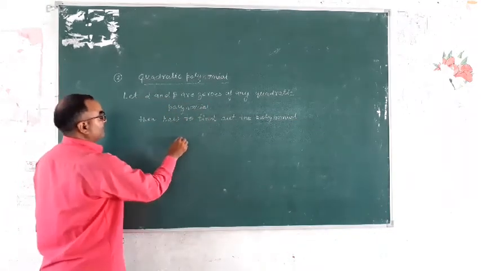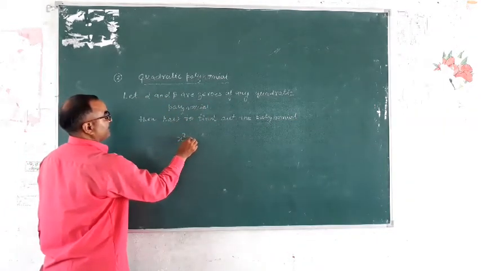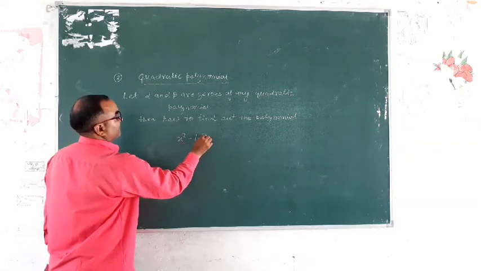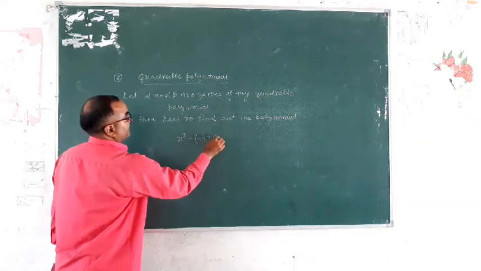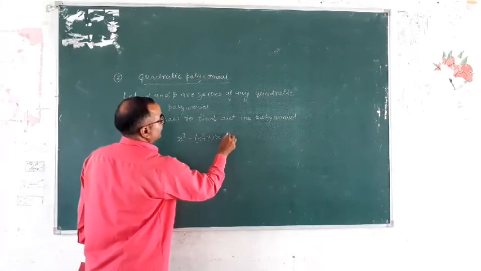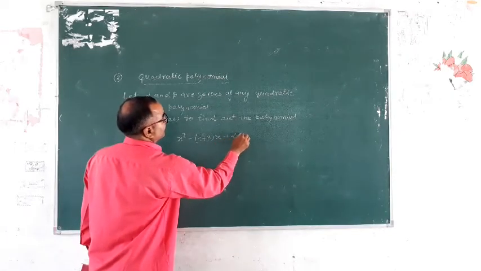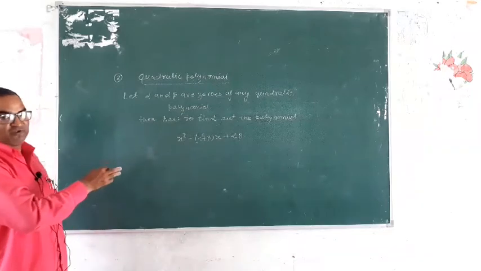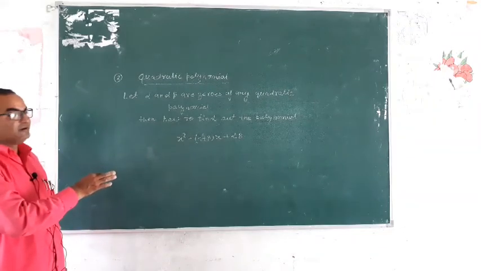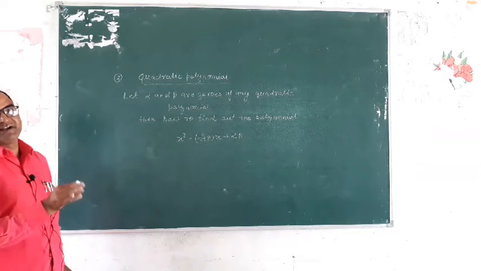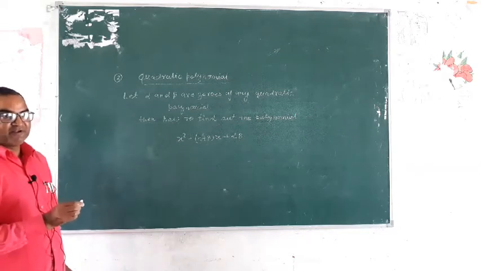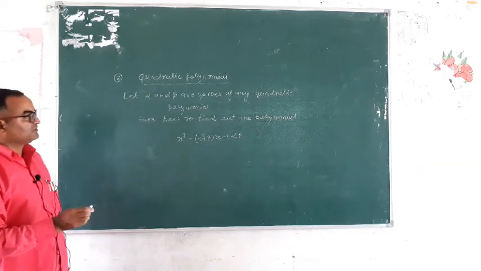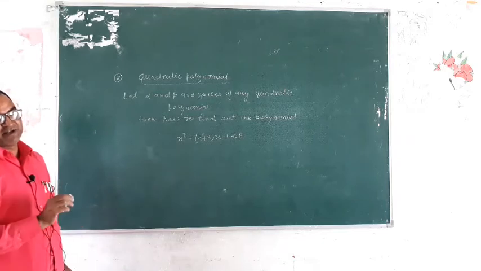So write down x square minus (alpha plus beta) x plus alpha into beta. This is the formula to find out the quadratic polynomial if the zeros of the quadratic polynomial are given.